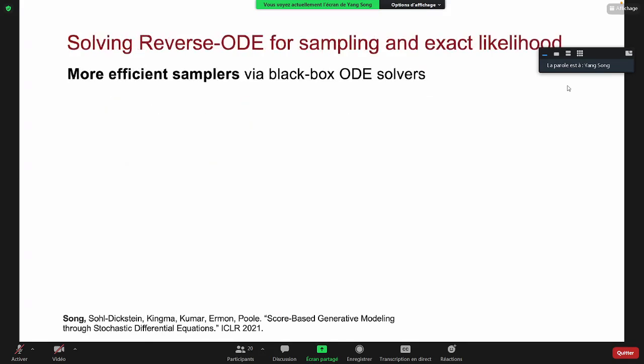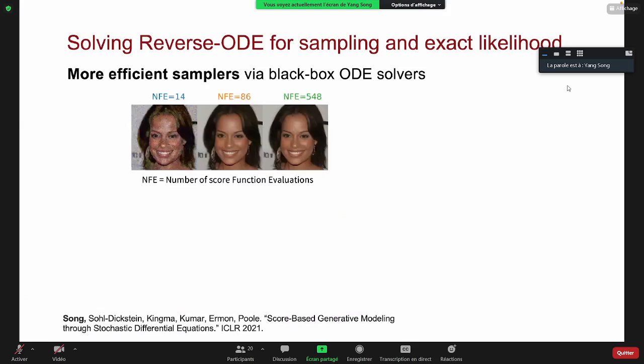There are several advantages of the ODE framework. First of all, it allows more efficient samplers via the black box of these solvers. So here are some samples generated by the score-based models on human faces. NFE represents the number of score function evaluations, so you want smaller NFE for faster sampling. In this case, when using an ODE solver, we only require around 100 function evaluations for generating a high quality sample. When you use SDE solvers, you will probably need more than 1,000 function evaluations. So this amounts to a 10 times speed up.